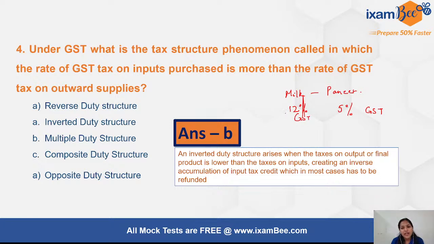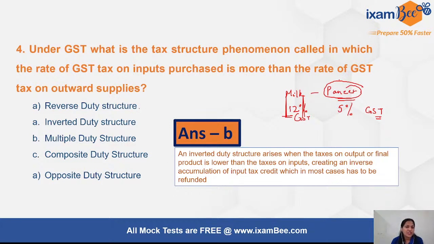So if milk is being taxed at 12% and paneer at 5%, it is inverted, because I have already paid a higher GST rate on my input, which is milk in this case, for paneer, while my final product is being taxed at a lower rate. Okay, so this is known as an inverted duty structure.